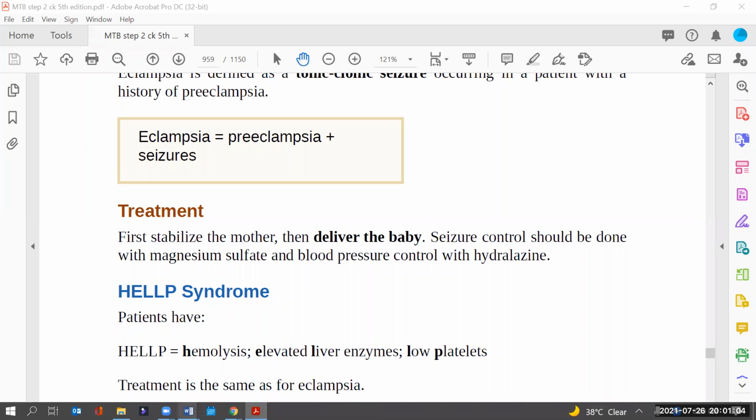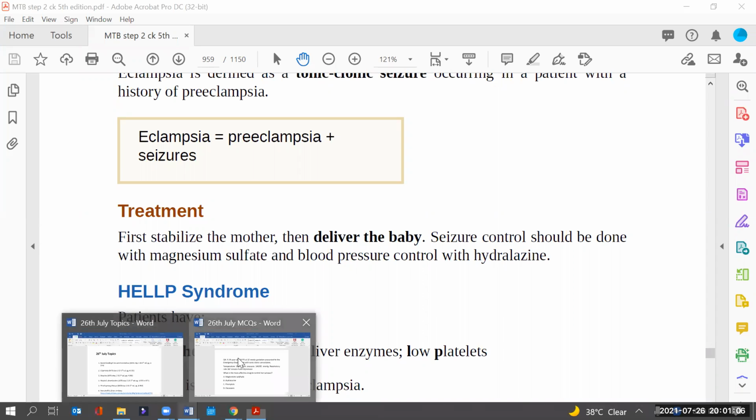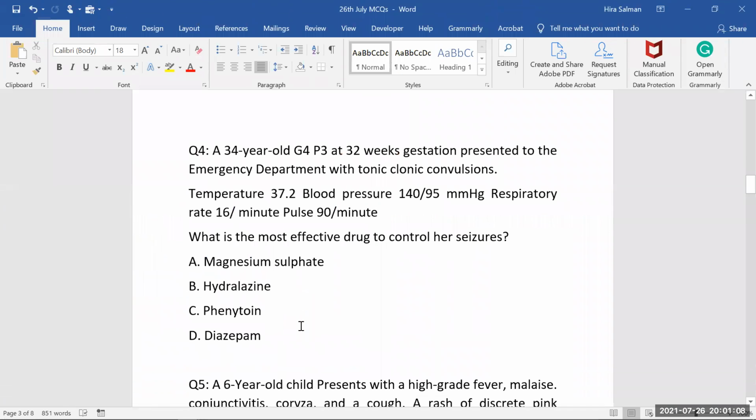So now let's have a question. Look at the question. Here the question says, a 34-year-old gravida for periatry at 32 weeks, presented to the emergency department with tonic-clonic convulsion. So already she has undergone fits. Temperature is okay. Blood pressure is 140/95. See, the blood pressure is not that much, but she has developed a fit. Now she's coming under the heading of eclampsia. You have to diagnose her as an eclamptic patient because she has undergone a fit. Respiration is okay, pulse is okay.